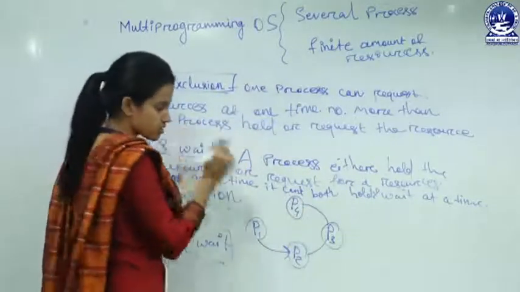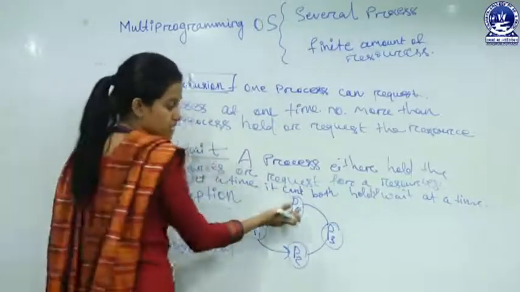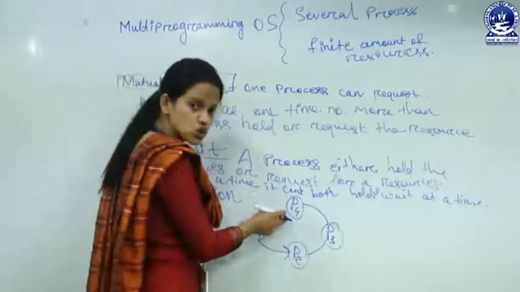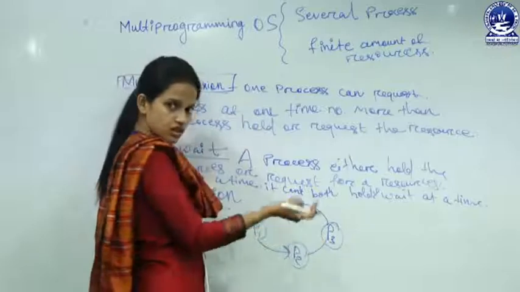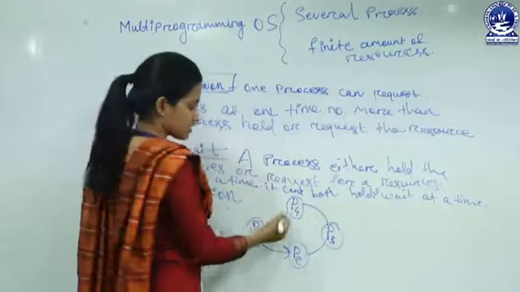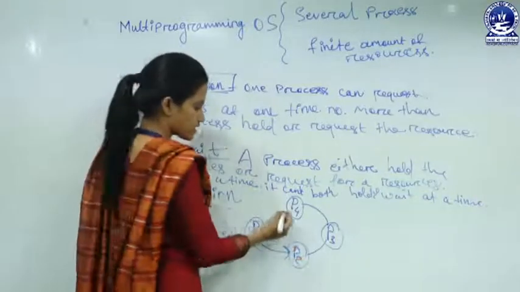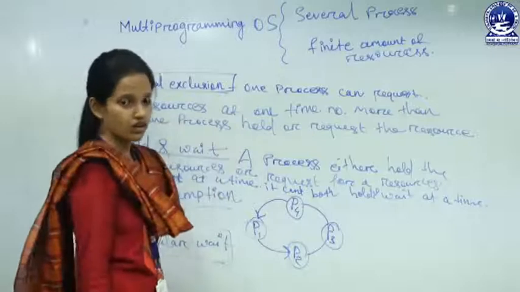P4 holds one resource, but can't release it because P4 is itself in a waiting state, requesting a resource held by P1.